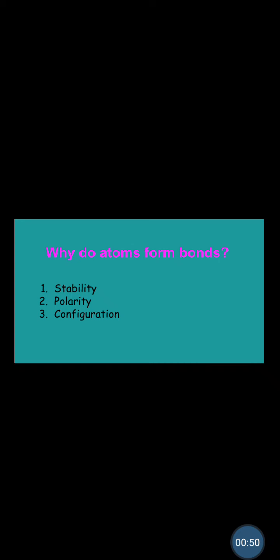So why do atoms bond? Number one, atoms bond because of stability. They want to reach stability like that of the noble gases. They also want to have polarity. And also the bonding of atoms helps us to understand the configuration and the shapes of molecules and compounds.